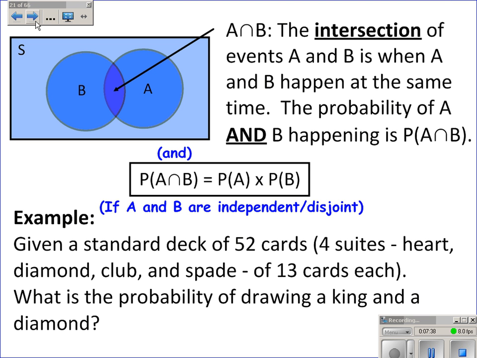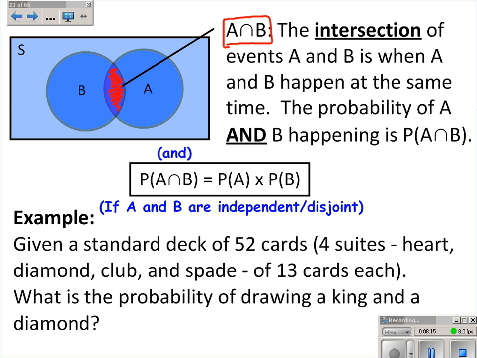Okay, now it gets a little more complicated with some Venn diagrams. I'm calling this event B, event A in the sample space, and sometimes there's an intersection. This space right here, you can see this in my drawing, where it's in both A and B, is called the intersection of A and B. Now the symbol is one you probably haven't seen before. It's like an upside down U. The intersection of events A and B is where A and B happen at the same time.